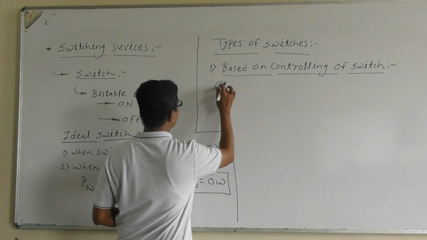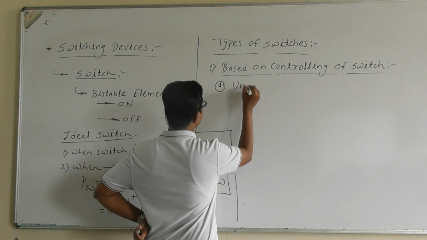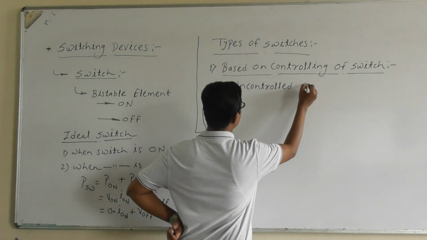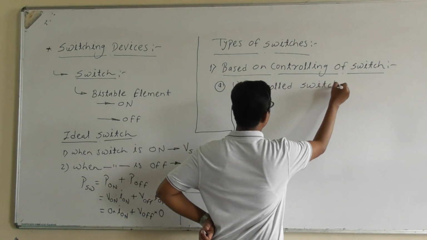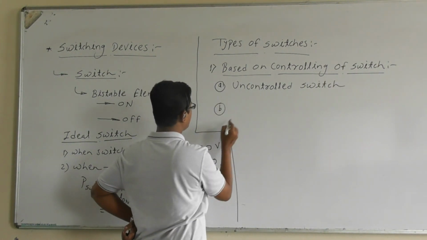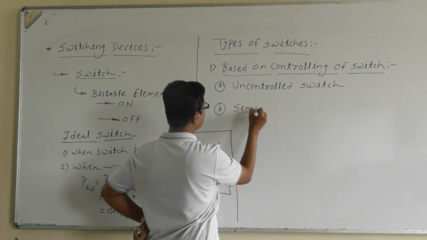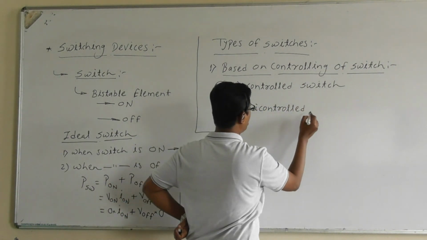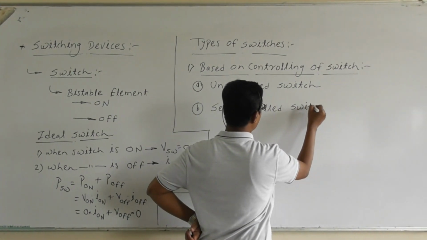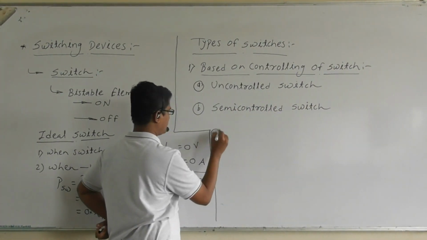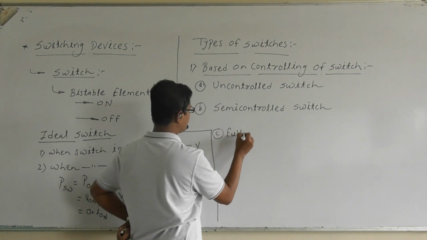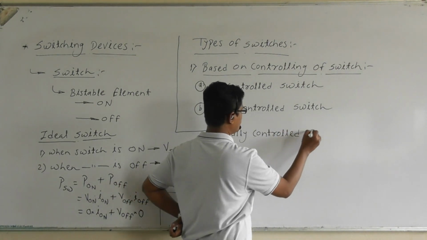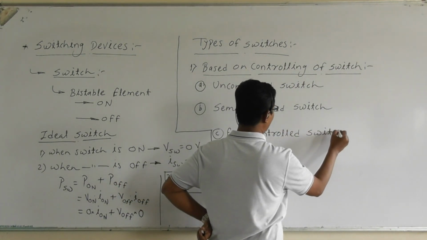First one, uncontrolled switch. Second one, semi-controlled switch. And third one, fully controlled switch. So we have three types.